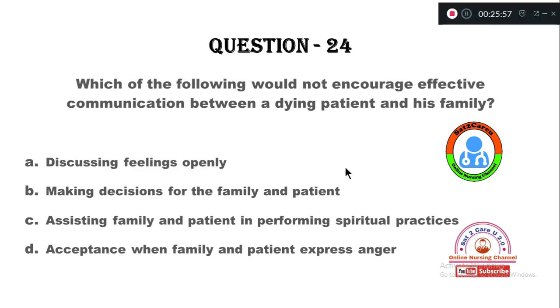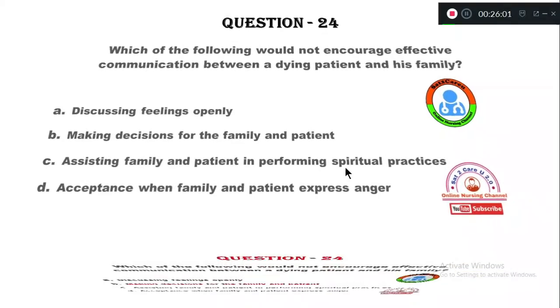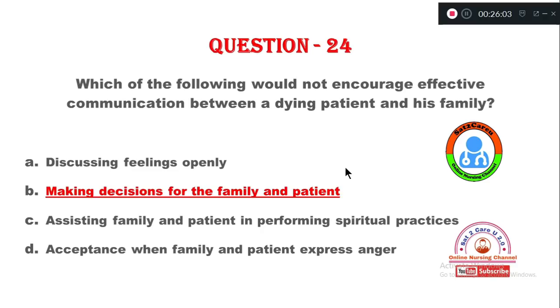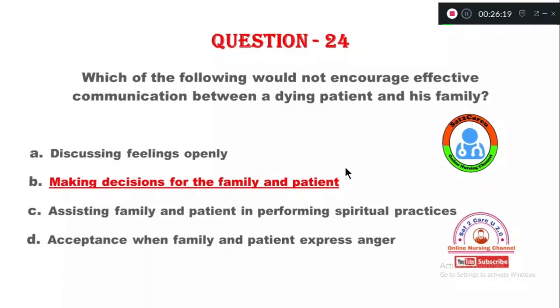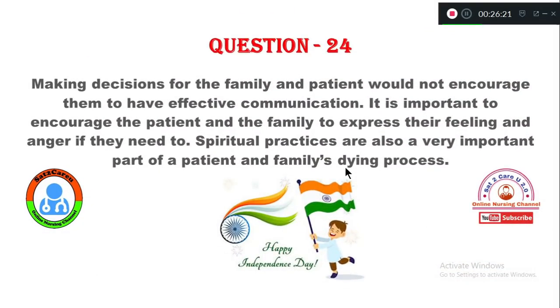The right answer is option B, making decisions for the family and the patient. So you need to consider not doing that when you care for a dying client. We cannot take any decision for the family and the patient. Question number 25.